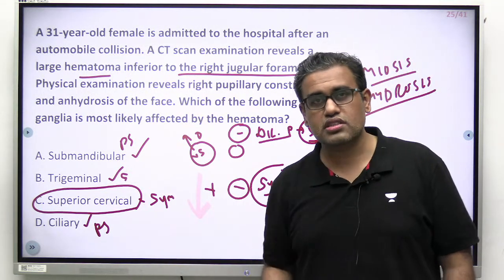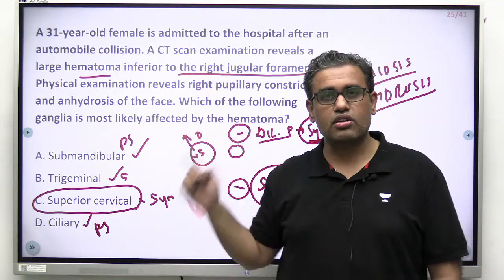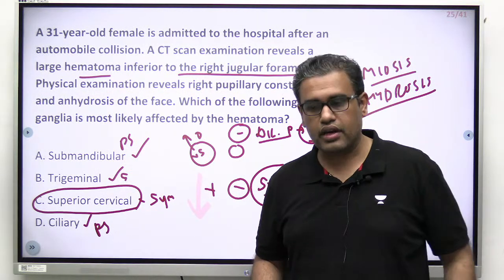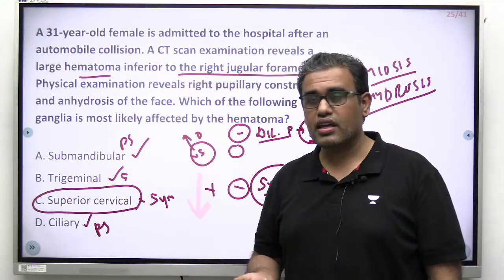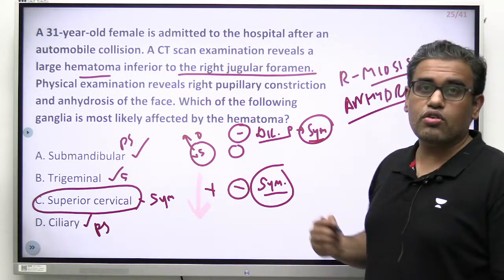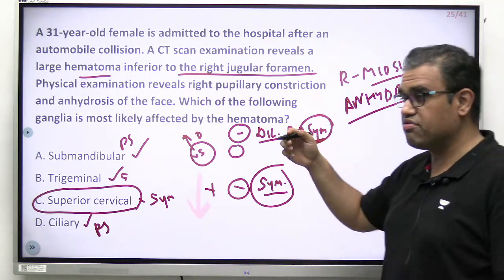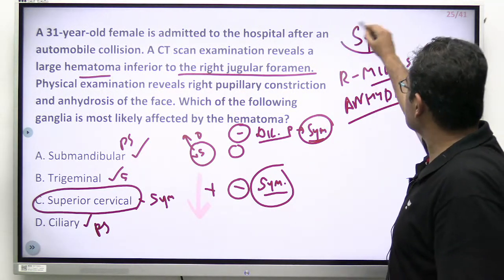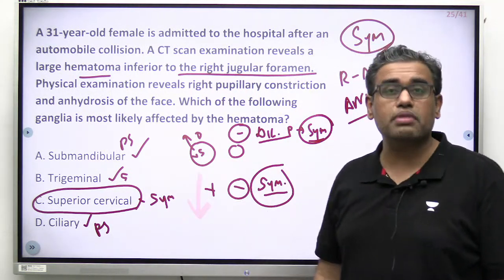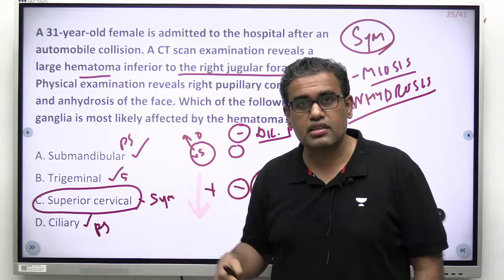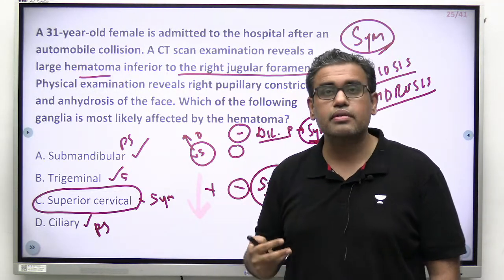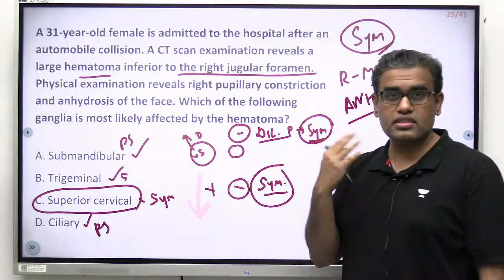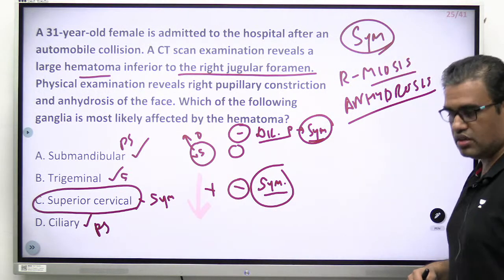Remember, there are two sorts of Horner syndrome, a central and a peripheral, with that whole flowchart. So the superior cervical ganglion is related to it. Plus, it is close to the jugular foramen, just below it. So that would be our answer. Even if you don't know the details, just figure out which function is missing in this patient. Think logically. You will come to the point that sympathetics look like they are missing. Then think which ganglion is sympathetic. Remember the superior, middle and inferior cervical ganglia are the three cervical sympathetic ganglia. The inferior cervical merges with the first thoracic ganglion, the stellate ganglion, the cervicothoracic ganglion. So I can approach the question this way also. I hope the point is clear.